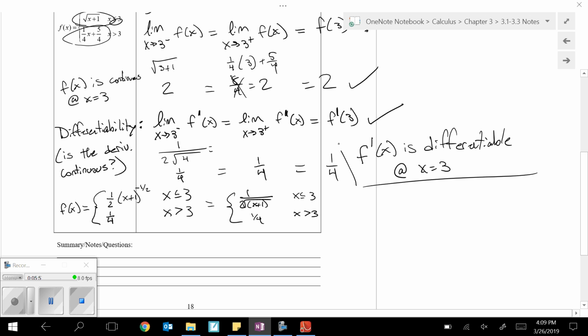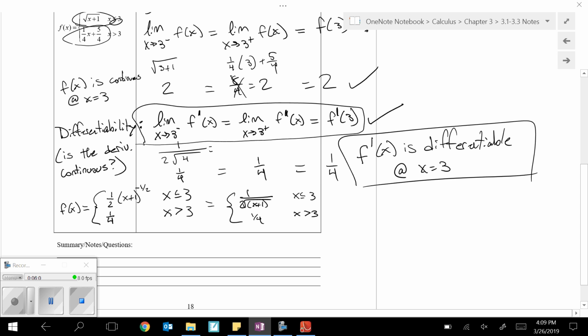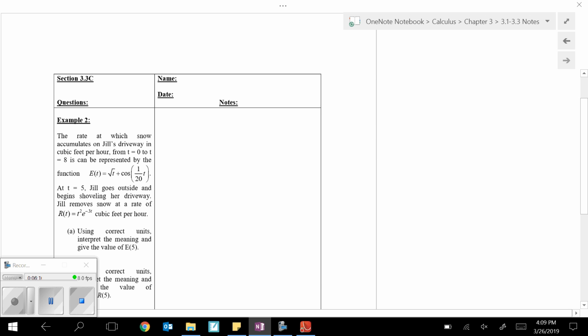And again, that is only the case if you get all 3 of these to be equal. Let's turn the page. So this is another real AP problem. This is definitely a free response problem.